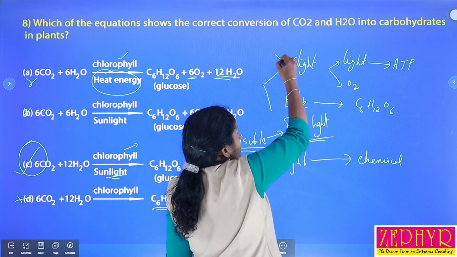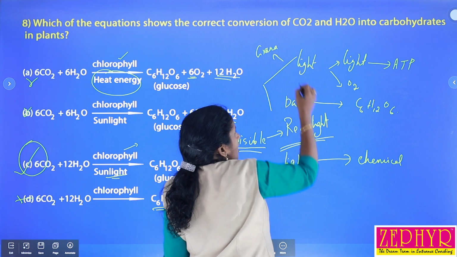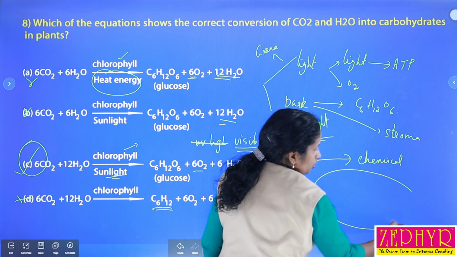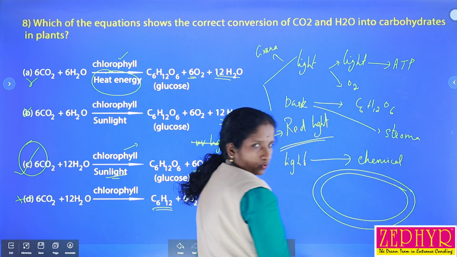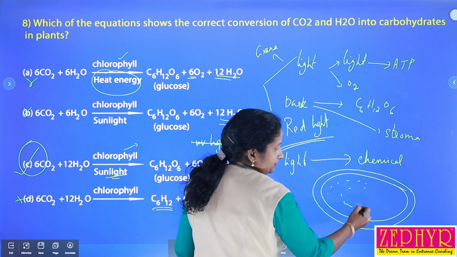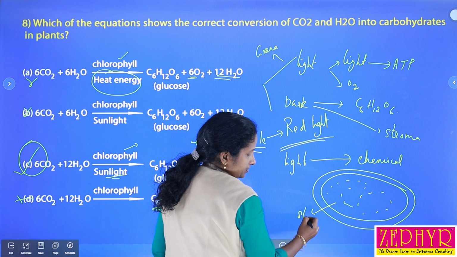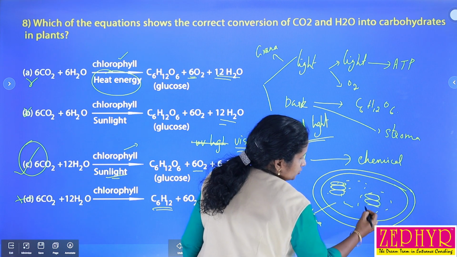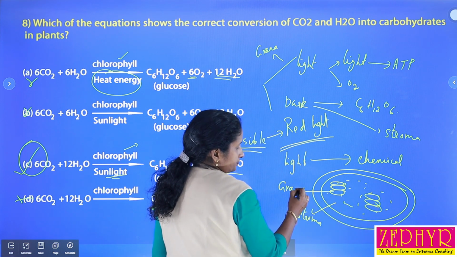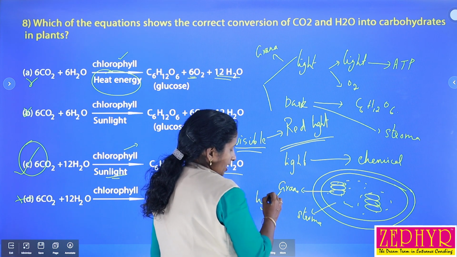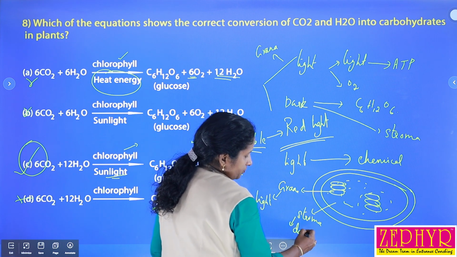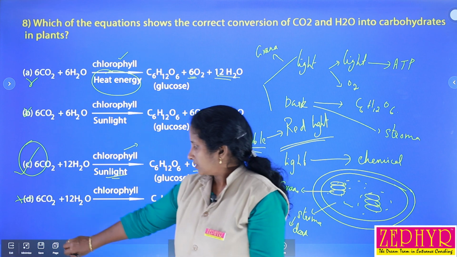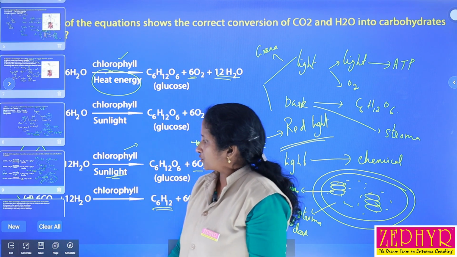Okay, and the light reaction takes place in the grana, and the dark reaction takes place in the stroma. What is meant by grana and stroma? Suppose this is the structure of a chloroplast, and the stroma is the matrix, and there are sac-like structures, and these sac-like structures are called grana. Grana is the site of the light reaction, and stroma is the site of the dark reaction. Okay, so we can select the third option. Next we will discuss the next question.